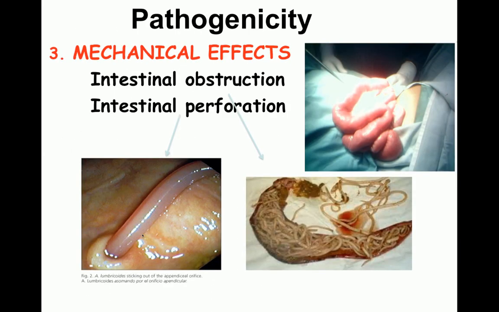Then very important are the many mechanical effects which are associated with this pathogen. I've shown you the slide where the whole intestine was completely filled up with Ascaris, and when it fills up, it's going to obstruct the intestine, and this results in the obstruction and the signs and symptoms with which the patient comes up. Then there could be intestinal perforation. You can see this roundworm coming out of the intestine.